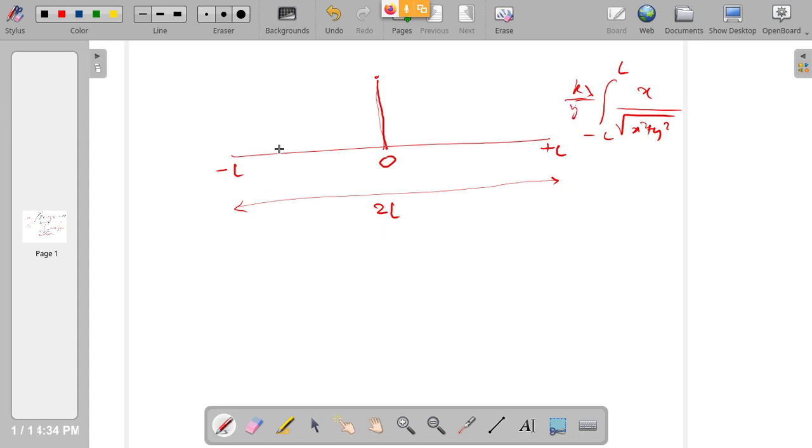A more complicated case will be trying to measure the electric field at a point that is not above the midpoint. So I am measuring at a point that is somewhere arbitrary, some point above this wire. So this O is now shifting to this point. In that case, the wire is not divided equally into minus L and plus L. Instead, I am dividing the wire into some lengths. To the left side of O, the length is L1. To the right side, it is L2.